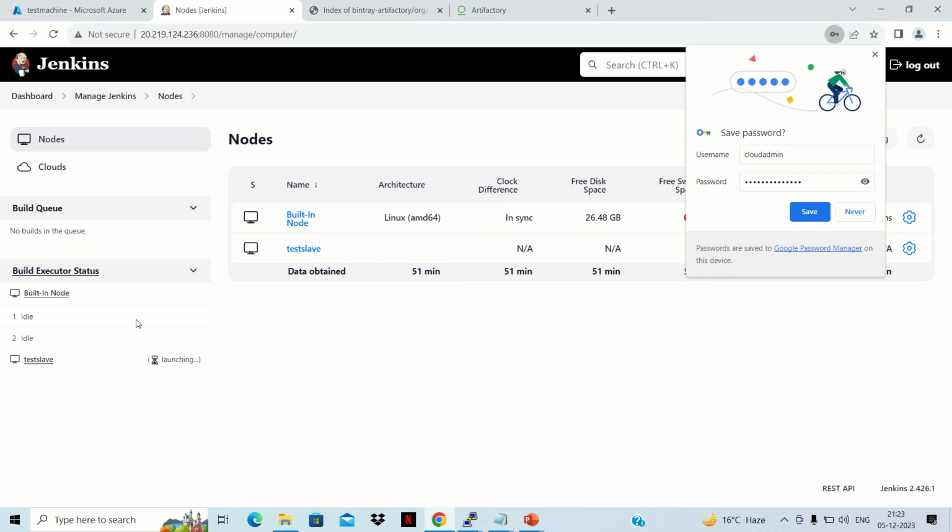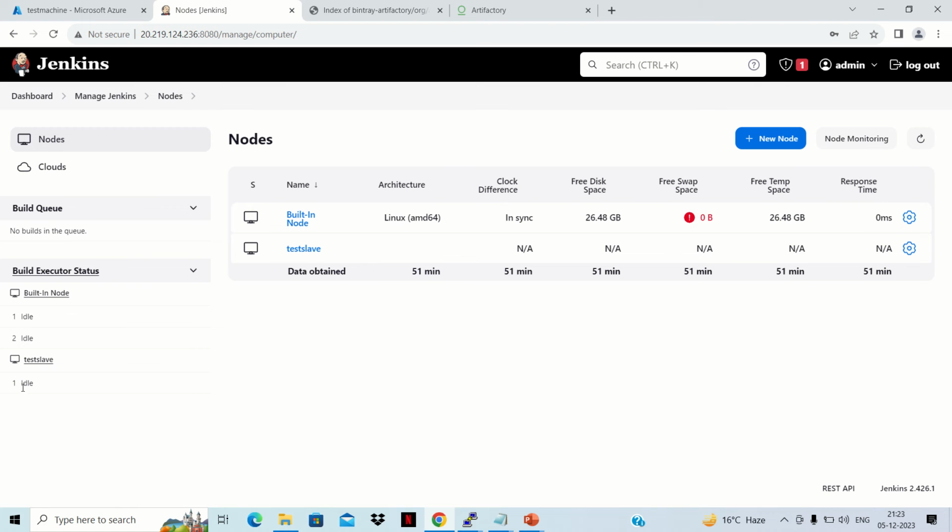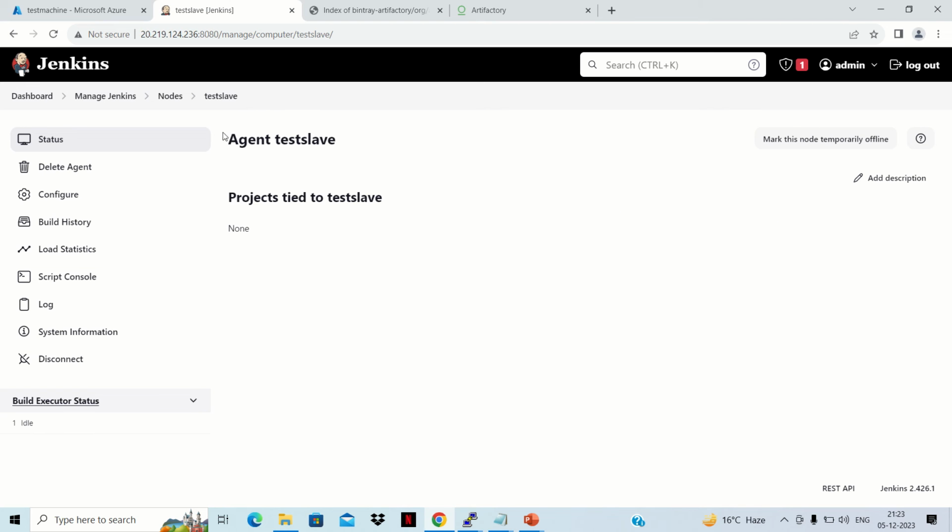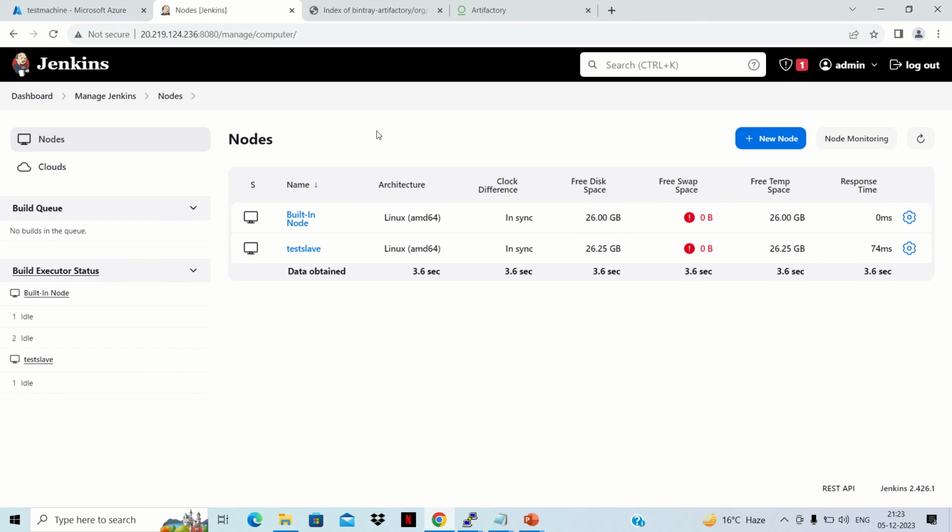So now here we can see that it is launching. It means it is trying to connect to our master, and one idle process is here and there is no cross mark. So we can see it means this node is now connected to the master. So now the master-slave setup is also done. Now we are good to go with creating our pipeline.